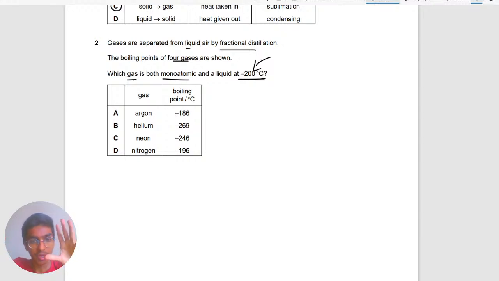So if we use the same sort of scenario for this question, you'll see that if it's negative 200 degrees, anything above this will not become a liquid. It'll remain as a gas. But once it's below it, we can be sure of this. So that breaks B down, breaks C down. So we can't have B or C.